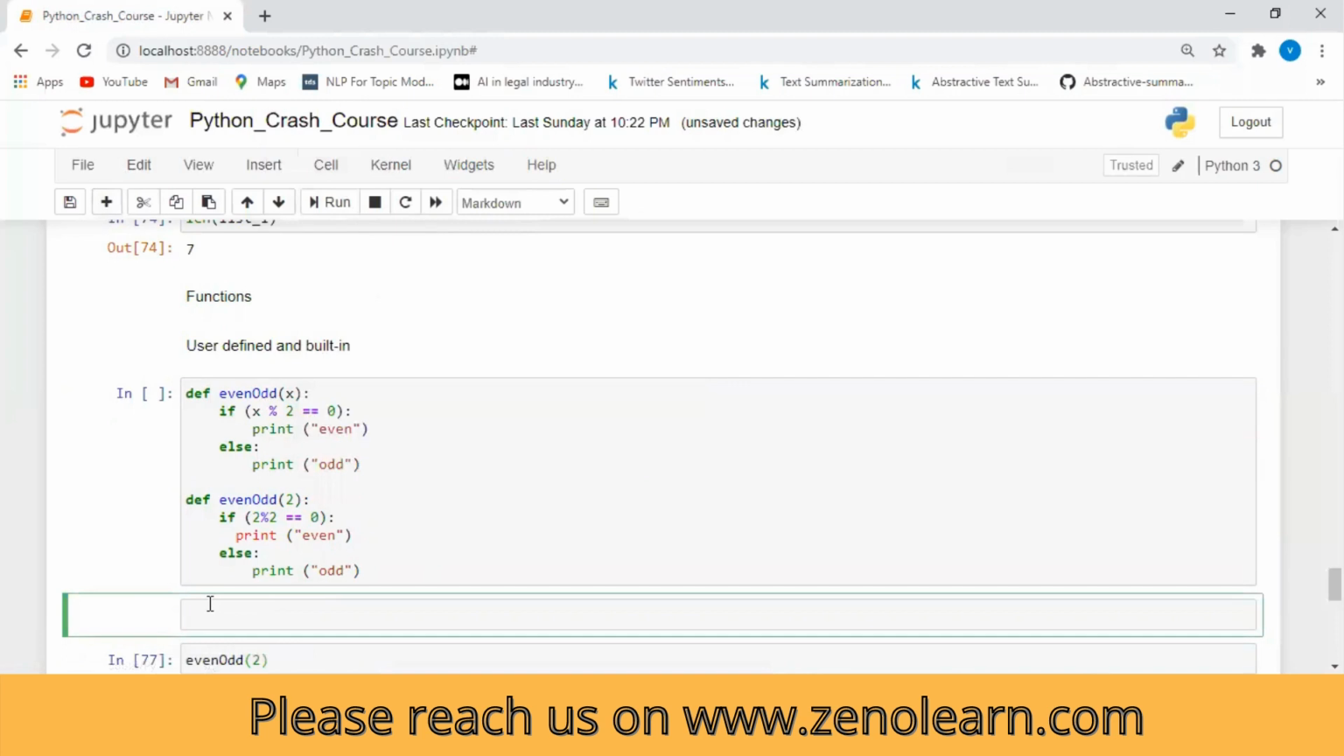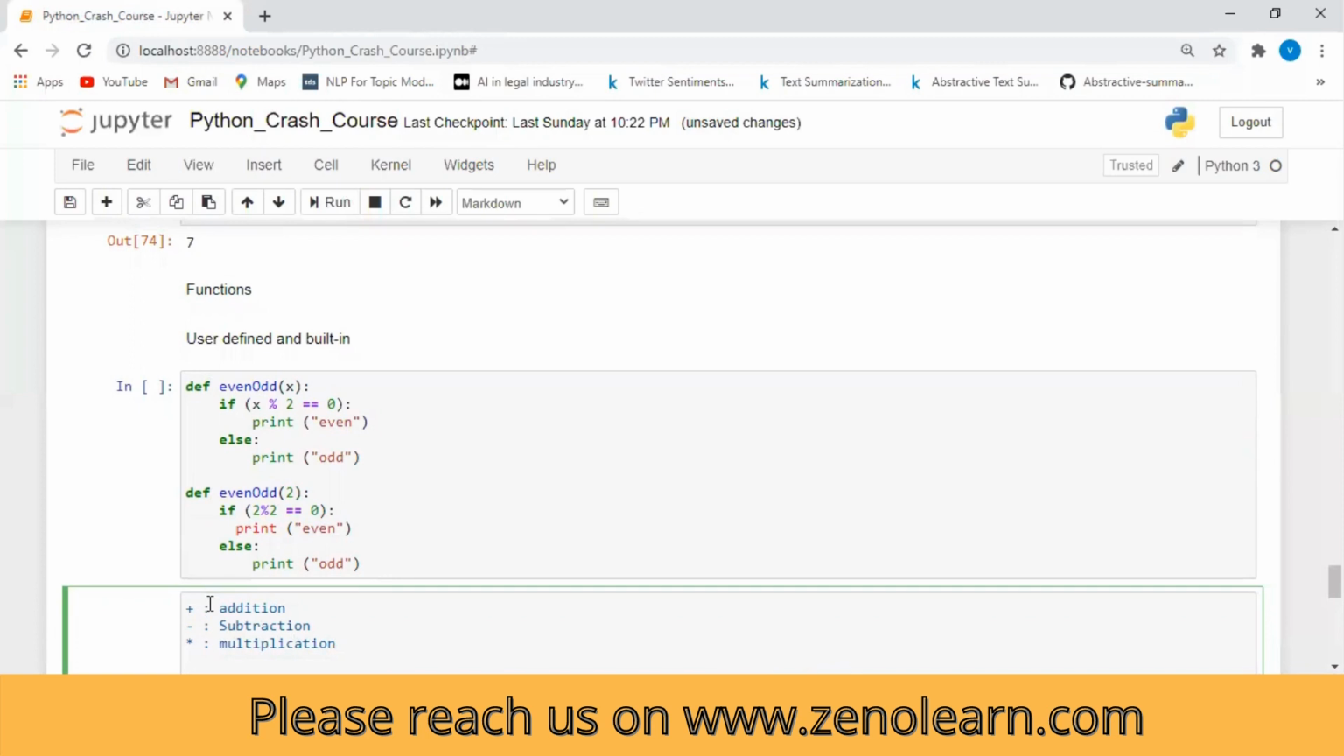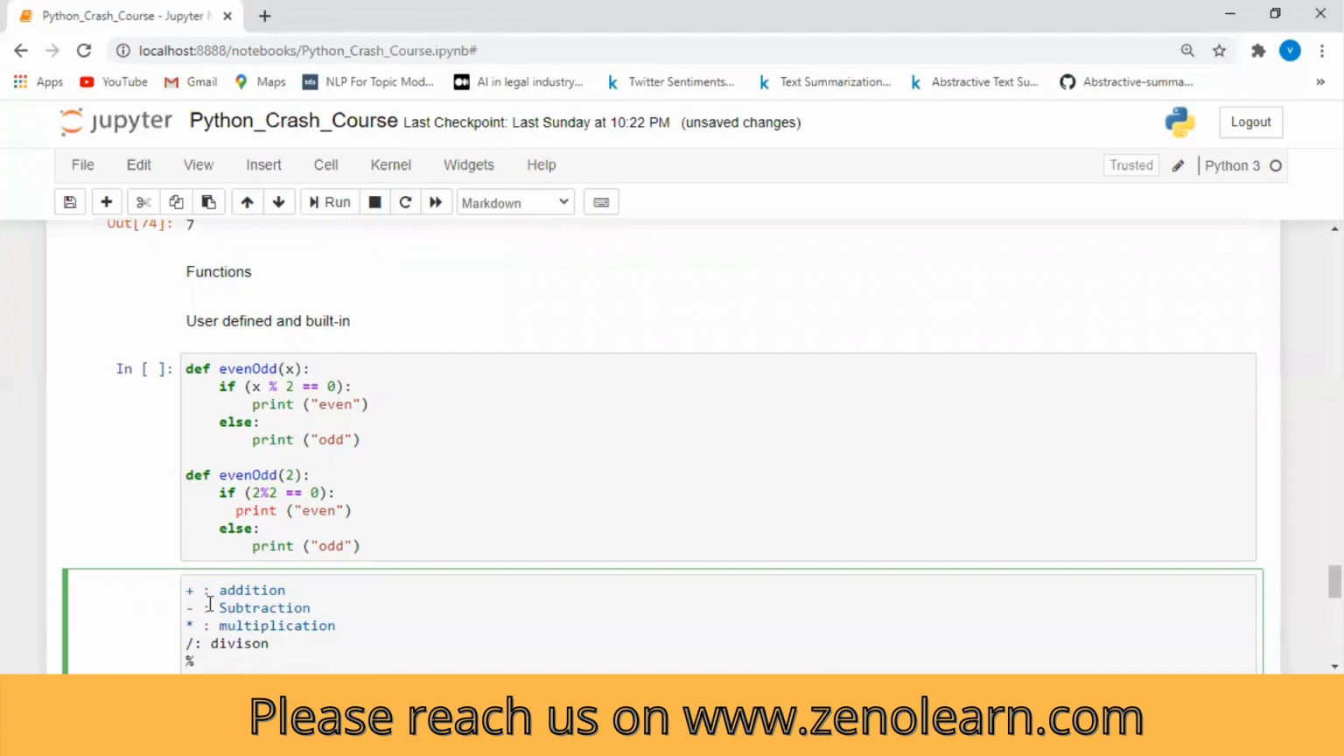So we have plus for addition, minus for subtraction, star for multiplication, and slash for division. And this one is for modulus.